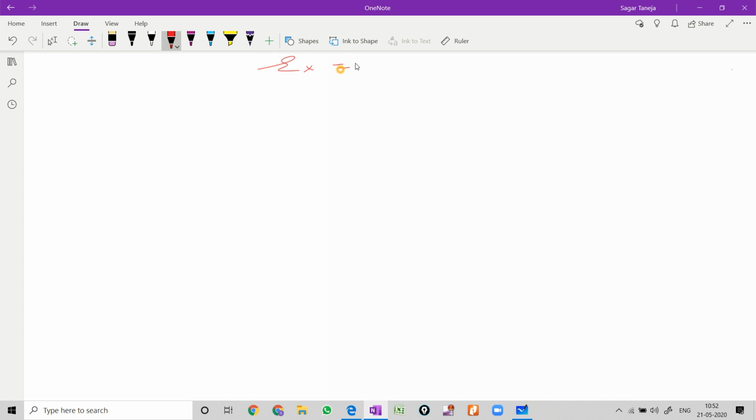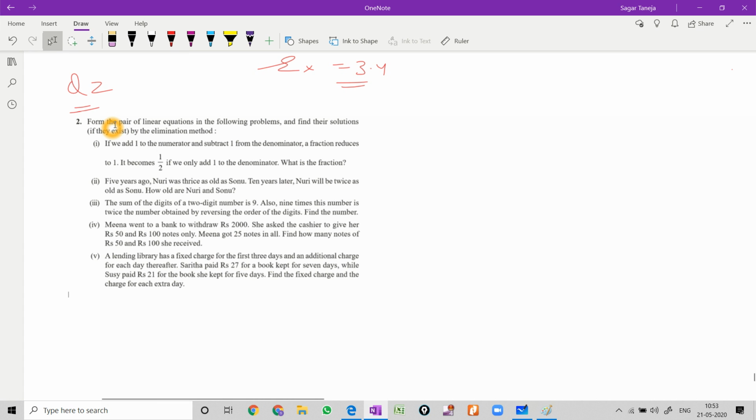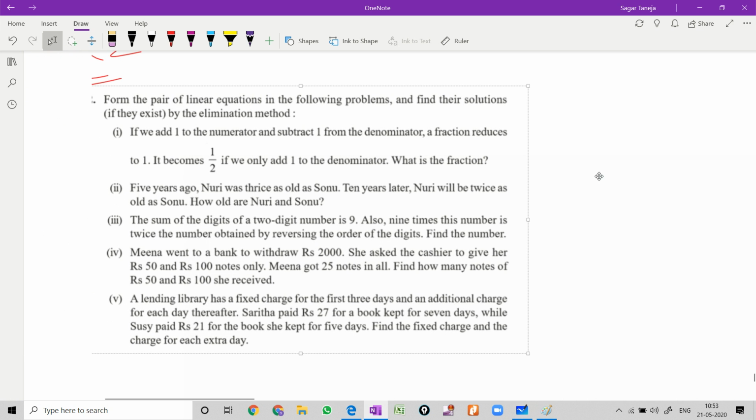So same exercise, exercise 3.4 and question number 2. Let me bring the exercise here. So it is right here. So these are the questions which we are going to do. Question number 1: find the solution if they exist by elimination method. So we are going to use elimination method in these problems.